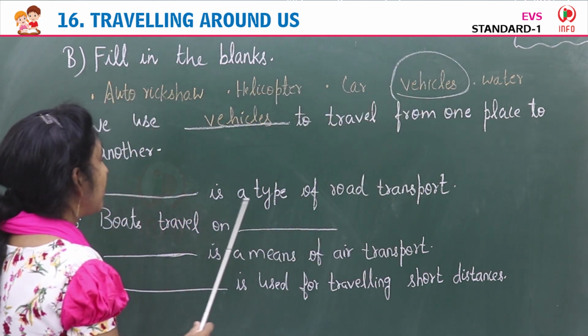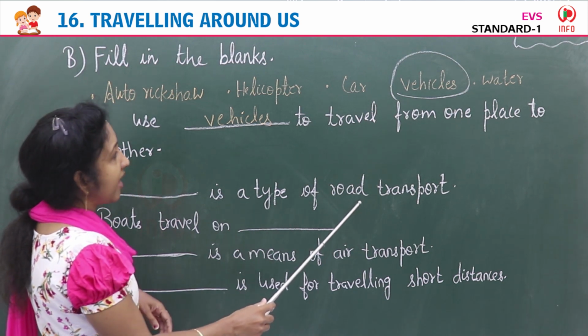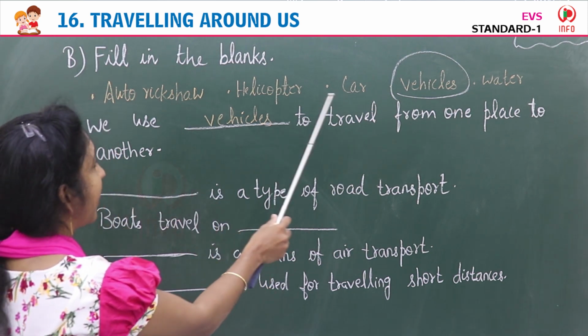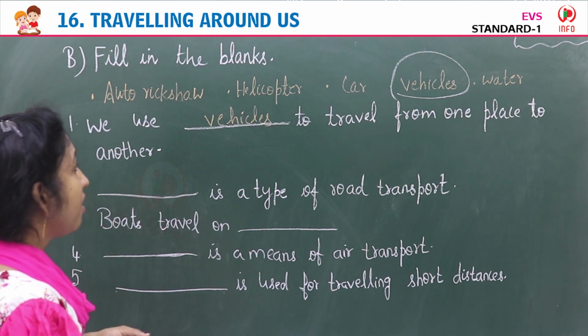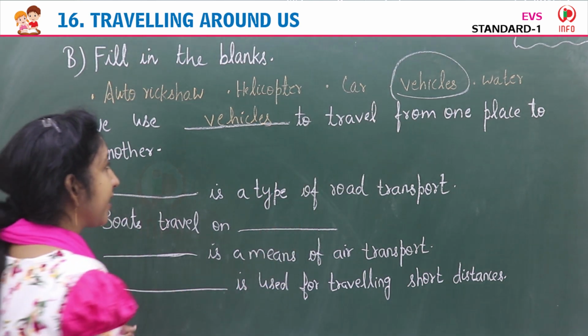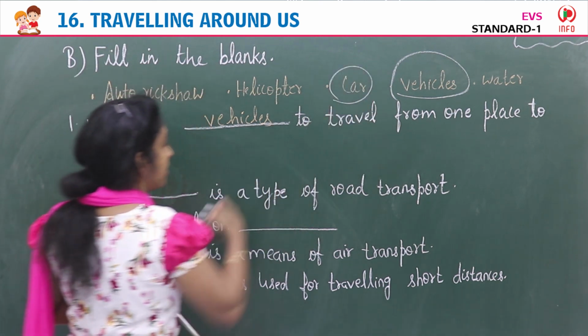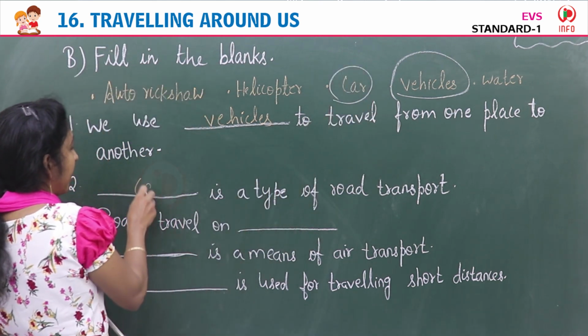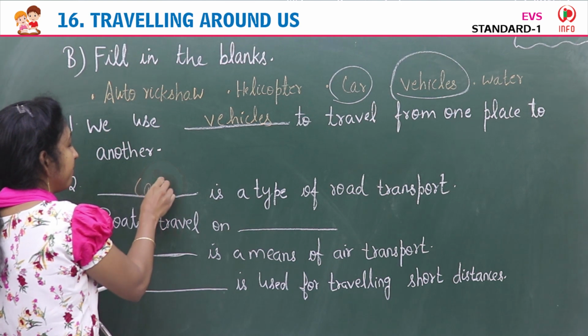Second, dash is a type of road transport. Here, which is the road transport? That is a type of road transport. Car is a type of road transport. So you can write here car, C-A-R, car.